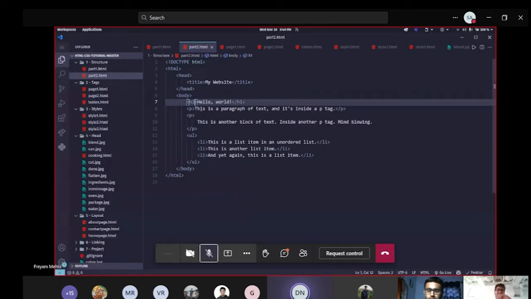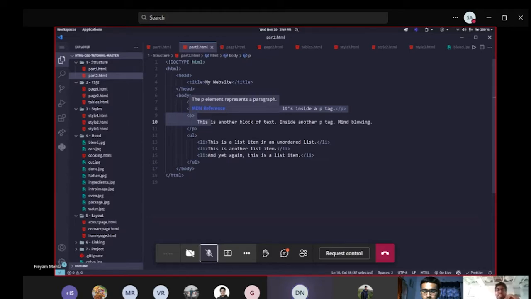So this is a normal paragraph of text, as we saw before. P here stands for paragraph. You can see, even VS Code shows that: the P element represents the paragraph. Let's look at H1. The H1 element represents the section heading.